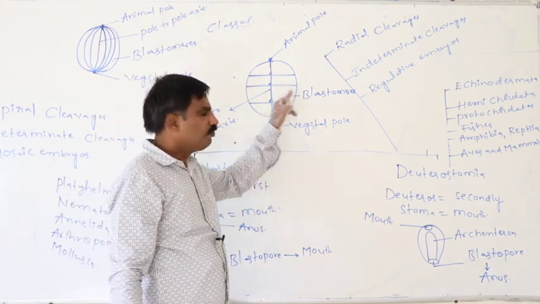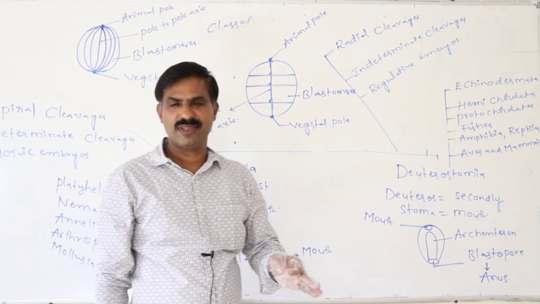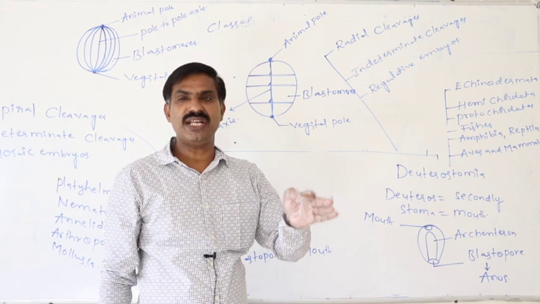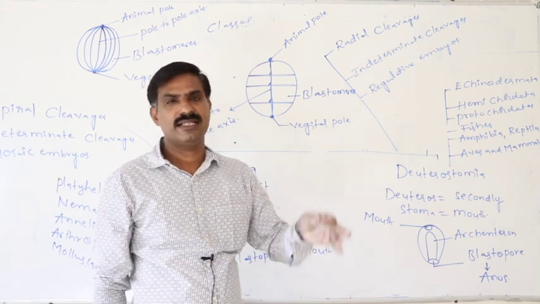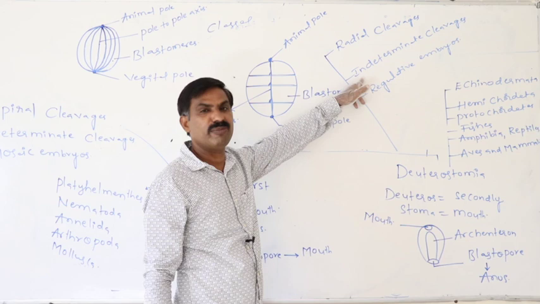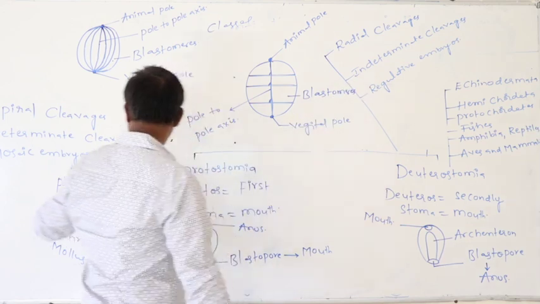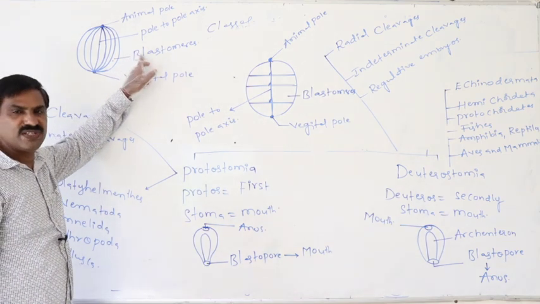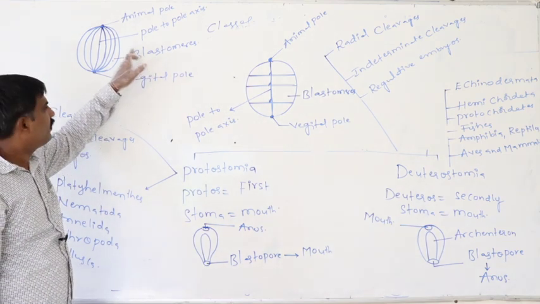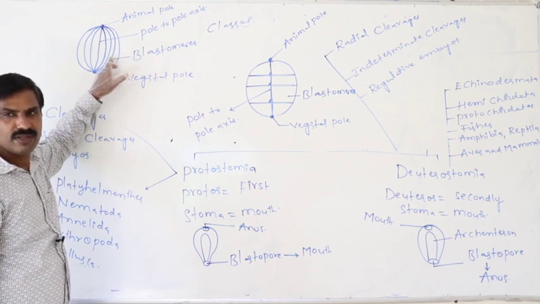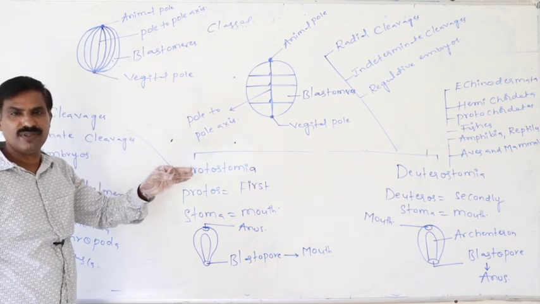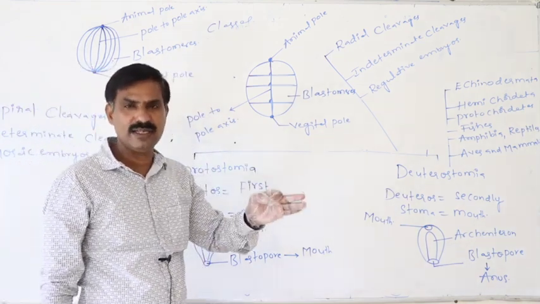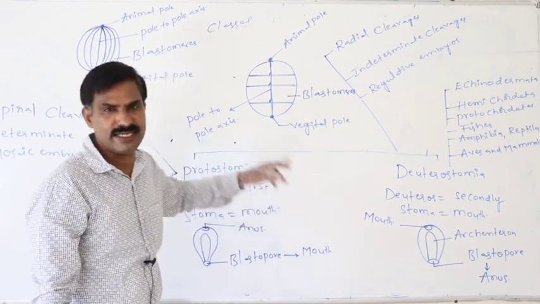Definitely, if the blastomeres' future is not decided immediately, if their future is decided later, then that is said to be indeterminate cleavage. But in the case of determinate cleavages, the blastomeres' future is decided immediately, whether it has to form the mesoderm, the ectoderm, the brain, or the kidney. So that is decided immediately.